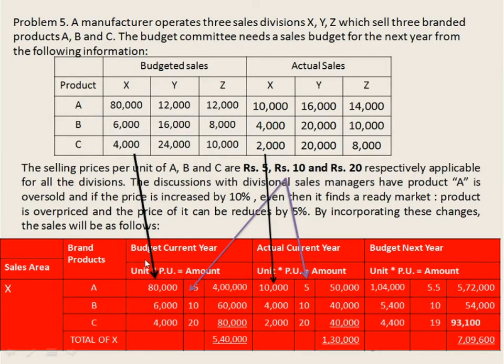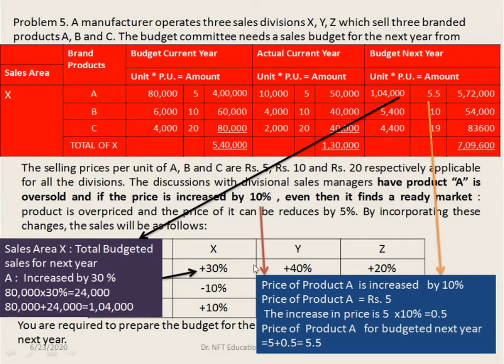So now we have calculated budgeted current year and actual current year sales. Now we will calculate the budget next year sales. In case of budget next year, you are given the details here in the tabular column. For the X sales division, for the A product, there is an increase by 30%. The total budget sales for the next year is increased by 30%.